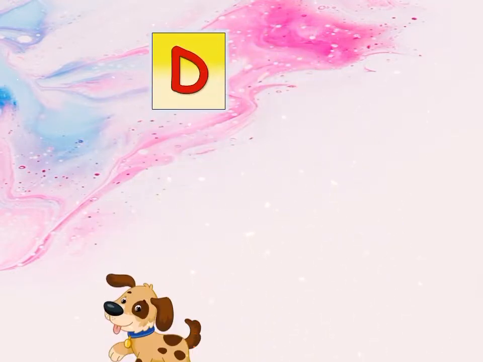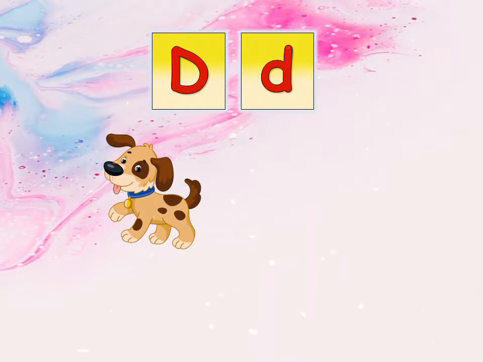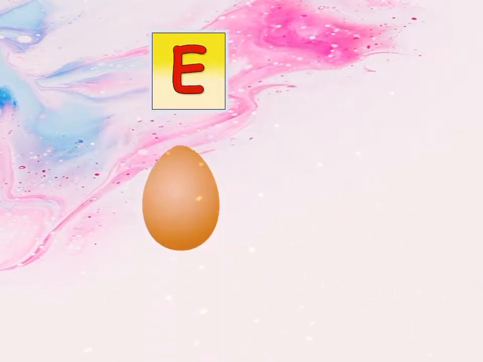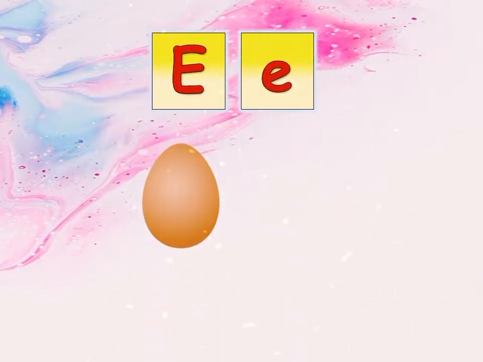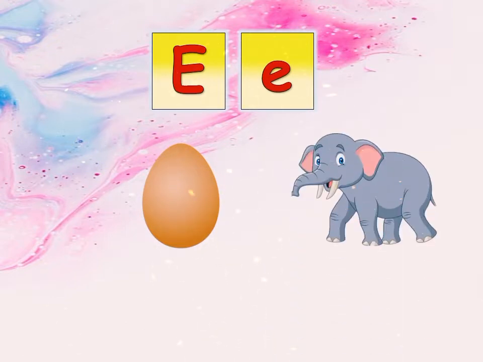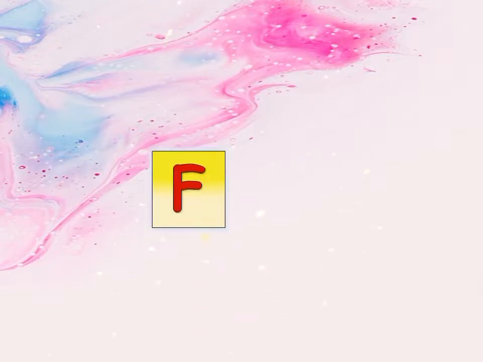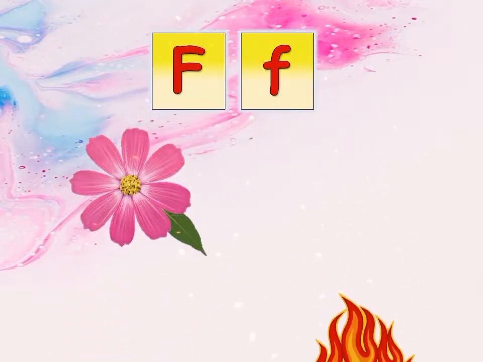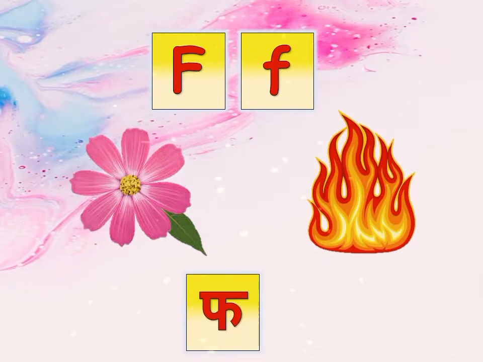D. D for dog. D for duck. D says duh. E. E for egg. E for elephant. E says A. F. F for flower. F for fire. F says fur.